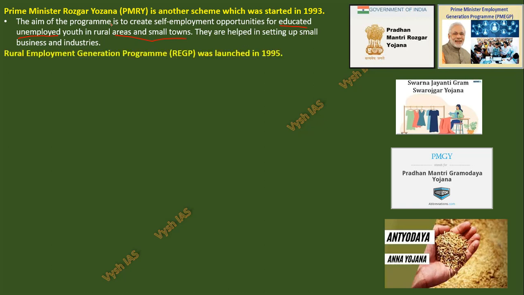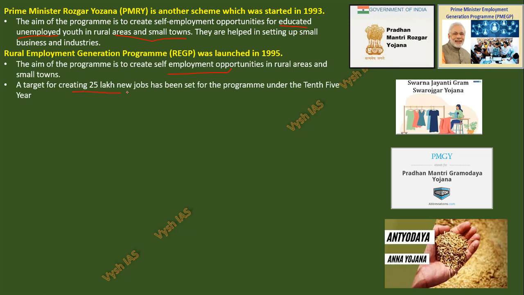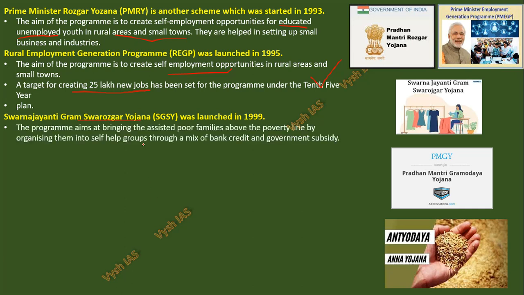That is the PMRY scheme. Then the Rural Employment Generation Program, launched in 1995, again creates self-employment opportunities in rural areas and small towns. A target of creating 25 lakh new jobs was set for the program under the 10th five-year plan. Then Swarna Jayanti Gram Swarozgar Yojana, launched in 1999. These you can list in your mains answer, because UPSC already asked a 10 marker and a 15 marker question in mains, telling to explain all the poverty related schemes since independence. In another format also they will ask, like what all the government has done to fight poverty in the past, and what is the present situation in India. This is a real UPSC mains question.